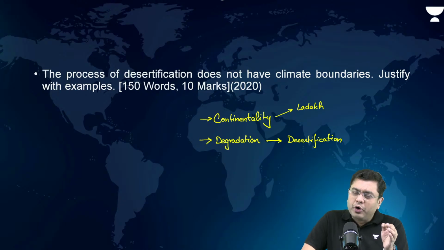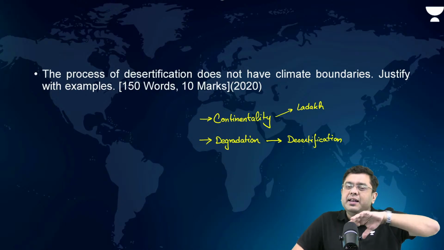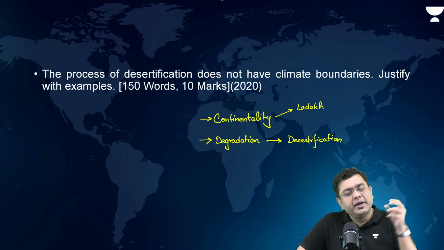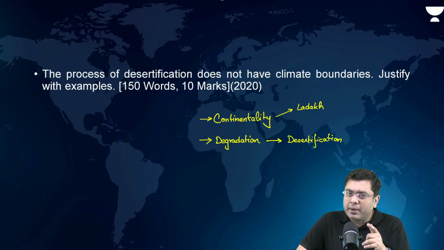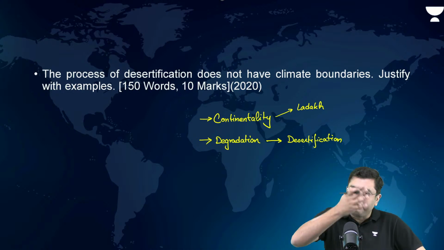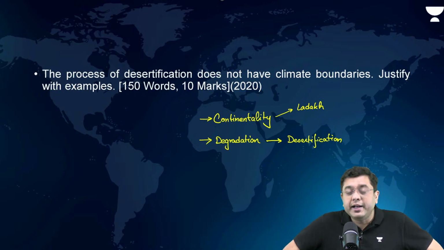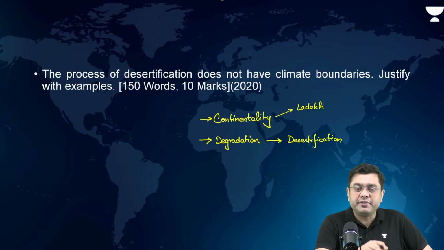Also, talk about the role of, let's suppose, the case of anthropogenic events, like land use pattern changes. That is also going to bring about degradation of land. Then talk about, let's suppose, the mining across the region of Aravallis. That brings wind erosion from the Thar Desert into the peripheral areas, bringing about a greater scope of desertification.